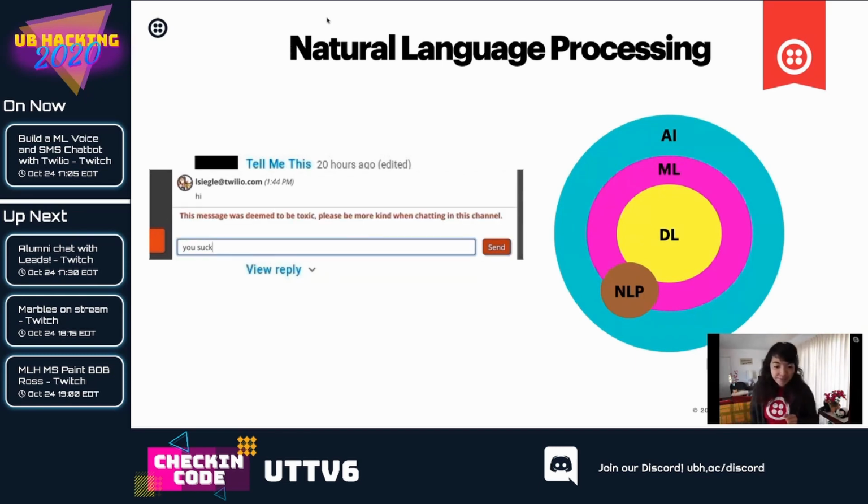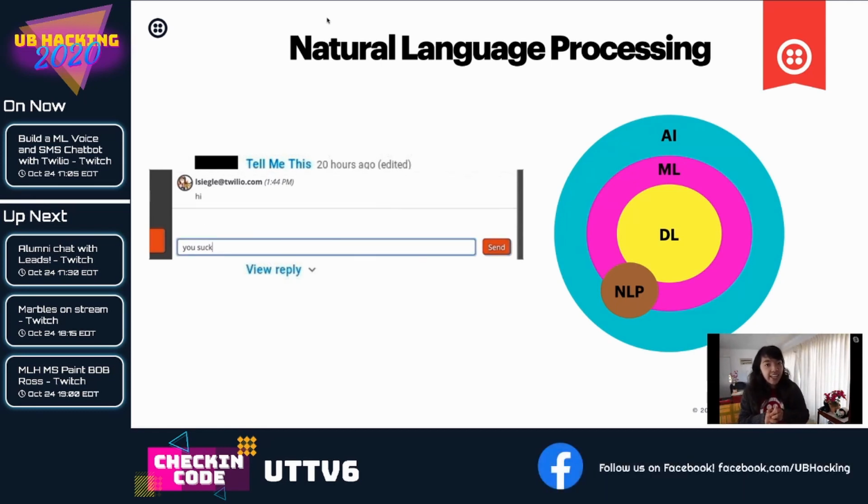Natural language processing, or NLP, is the cornerstone of AI, machine learning, and linguistics. Humanities are important, folks. It helps you decipher, understand, and make sense of human language in a manner that is valuable. Many NLP tasks make life easier for your users and customers, such as spam detection, question answering, autocomplete, predictive typing, and detecting toxic chat messages, like in that Twilio chat app I made. I'm trying to say you suck, but the chat app stops it because that's not very nice. That's toxic. Be nice. There is a code of conduct here.